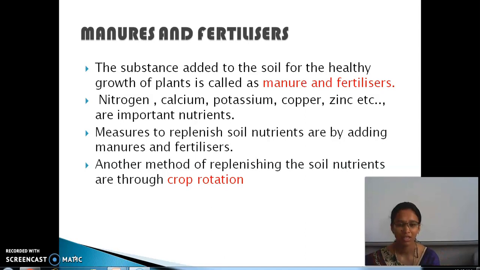If the crops grown are changed, for example, now we grow sugarcane, the next time wheat and the next time paddy, etc., there is a chance of absorbing all the nutrients present in the soil. So the first step is adding manures and fertilizers, and the next one is crop rotation.